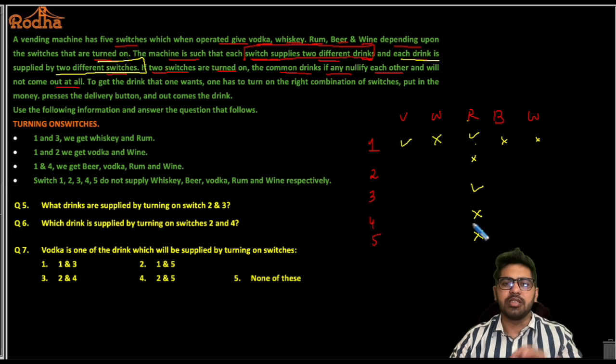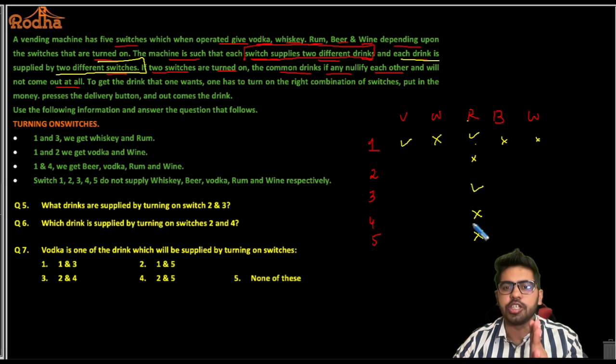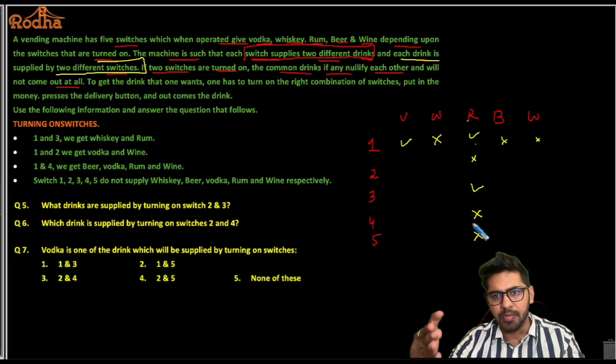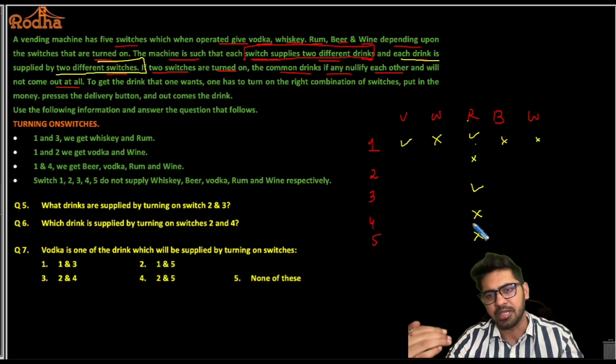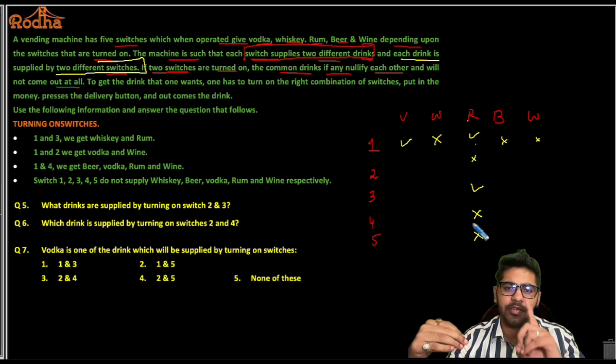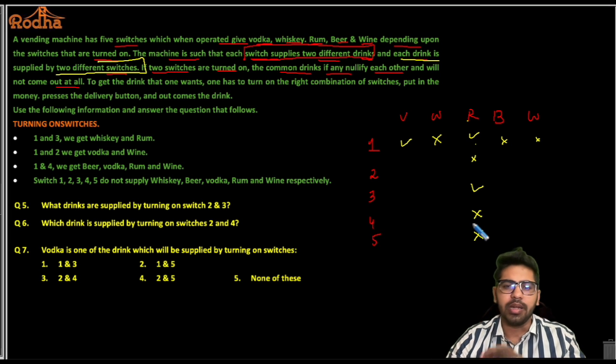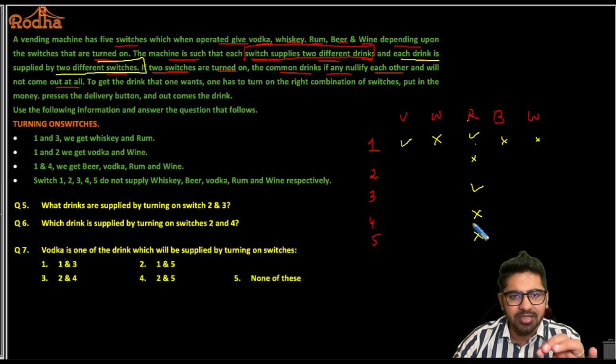So basically what these 2 lines are telling me is कि जो एक switch है वो 2 drinks supply करता है. It could be any 2 drinks, right? Each drink is also supplied by 2 switches. जैसे यहाँ पे मैंने एग्जाम्पल में रम को 1 और 3 से लिया, right? So exactly 2 switches are supplying the rum here, right? And switch number 1 is supplying exactly 2 drinks, that is vodka and rum. ठीक है ना? तो what I'm trying to tell you here is कि मुझे इस स्टेटमेंट से ये फंडा समझ में आया